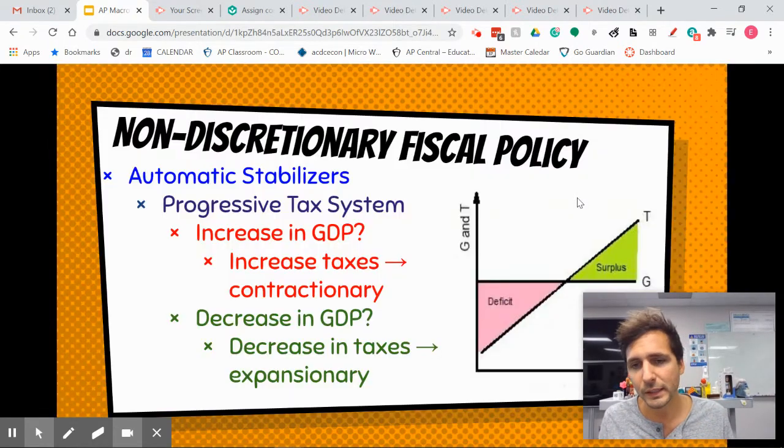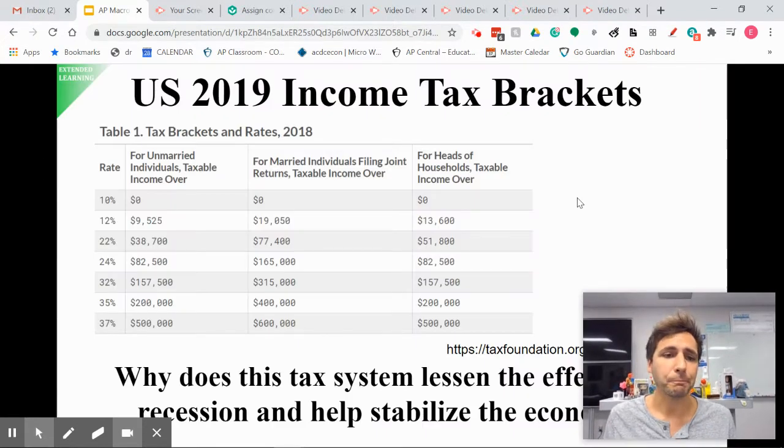Go back there so you can check that out. So decreases taxes, expansionary impact. Neither of these is going to fix the economy. It just helps a little bit. Okay, here's our current income tax.